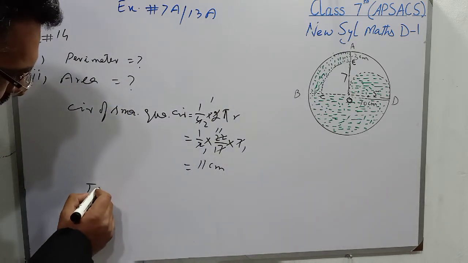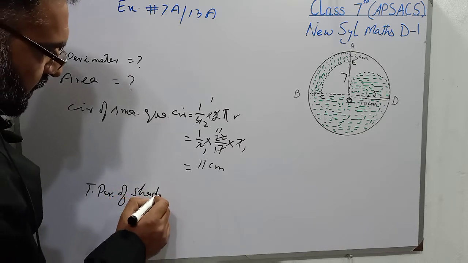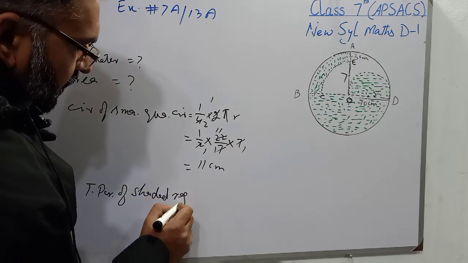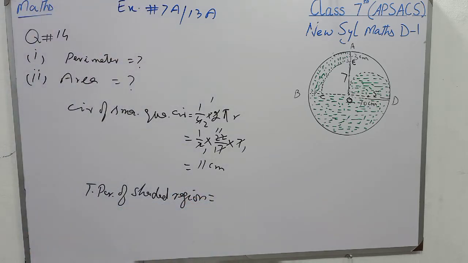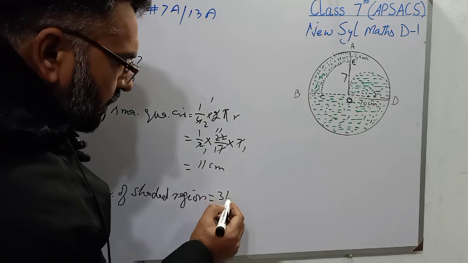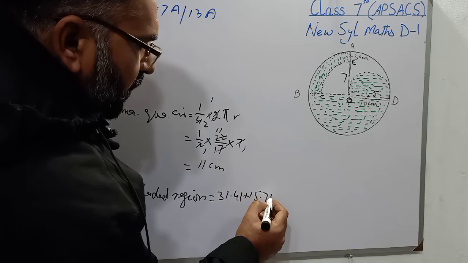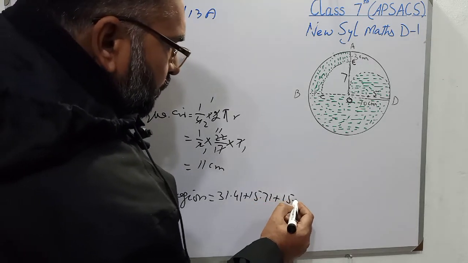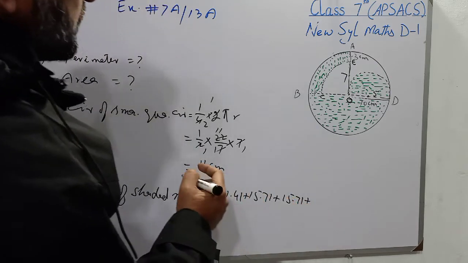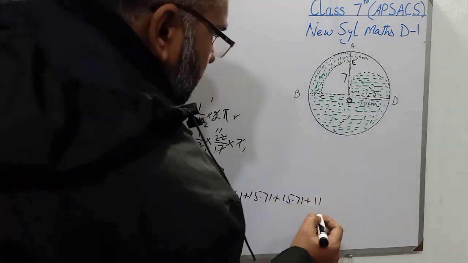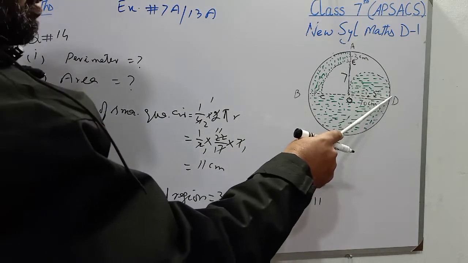So I will write total perimeter of shaded region, that will be, students, 31.43 plus 15.71 plus 15.71 plus 11. Now students, I am explaining it again.